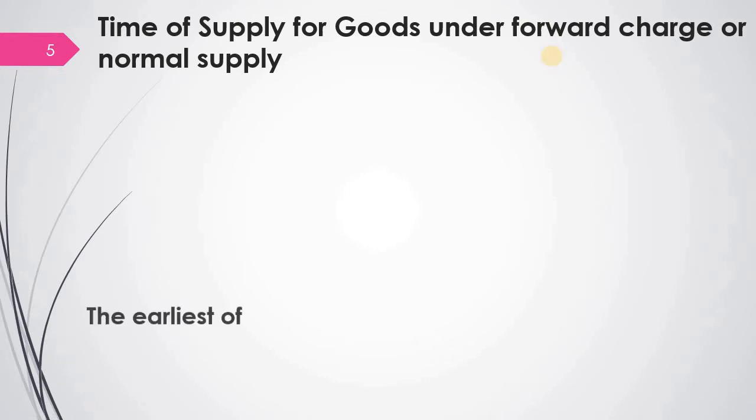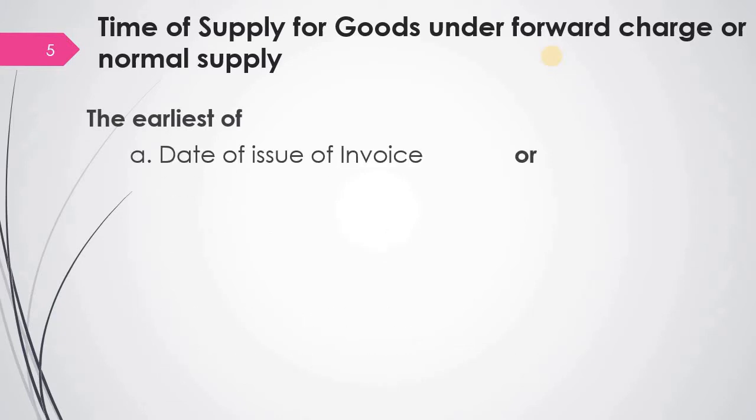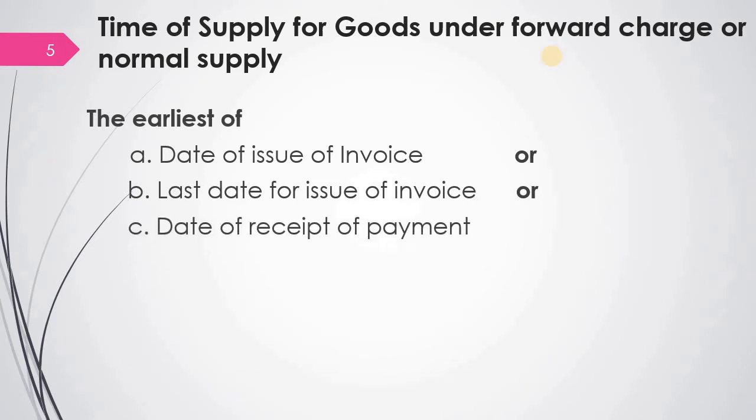It is the earliest of 3 dates. That is, first one, date of issue of invoice, or last date for issue of invoice, or date of receipt of payment. So of these 3 dates, whichever is the earliest will be considered as time of supply for goods.